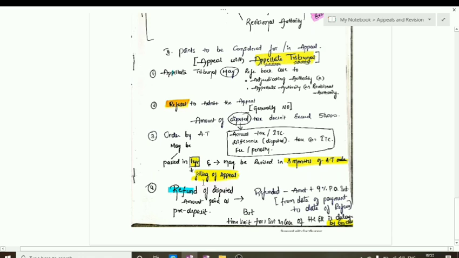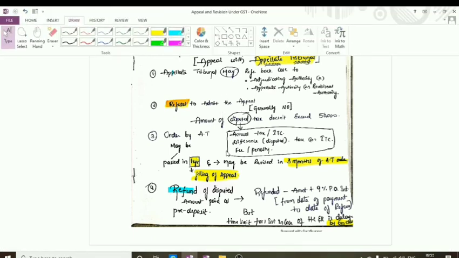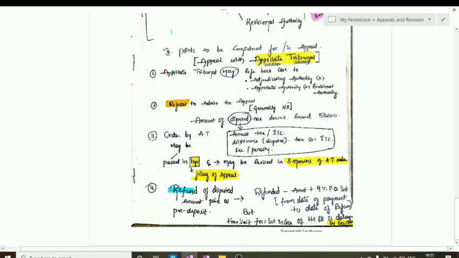And the final concept which we are going to discuss is regarding the refund of the disputed amount. The amount which the taxpayer has deposited with the appellate authority or appellate tribunal or high court or supreme court needs to be refunded if the case is won by the assessee, that is the judgment or the order is in favor of the assessee. Then along with the disputed amount, the government is obliged to pay an interest of 9% on such disputed amount which is deposited, and the interest shall be calculated from the date of payment, that is the date of deposit, till the date of refund.